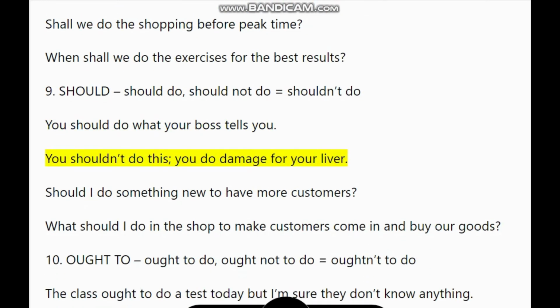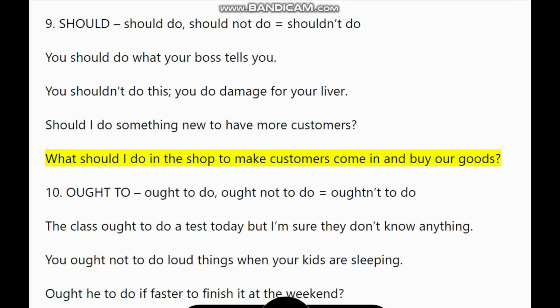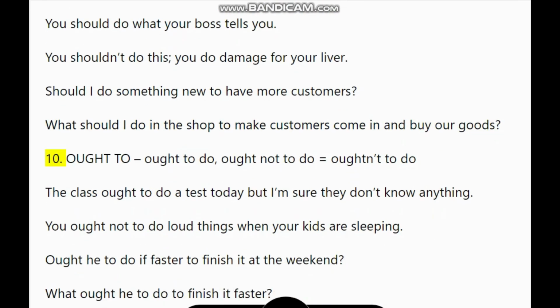You shouldn't do this. You do damage to your liver. Should I do something new to have more customers? What should I do in the shop to make customers come in and buy our goods? 10. Ought to do, ought not to do equals oughtn't to do.